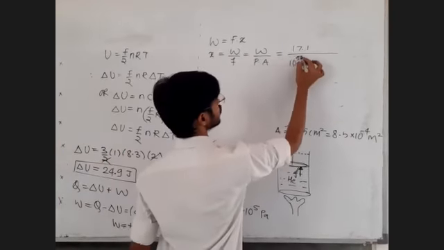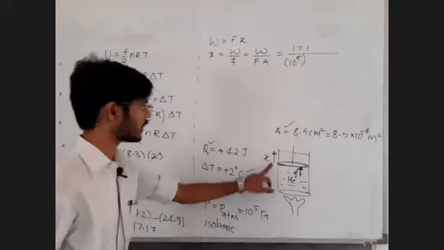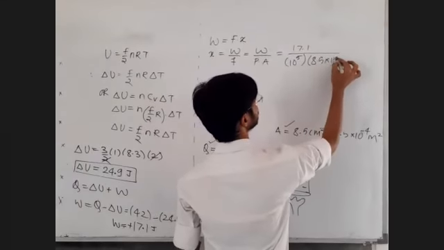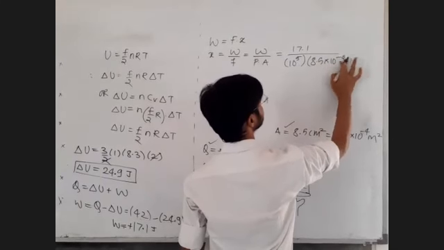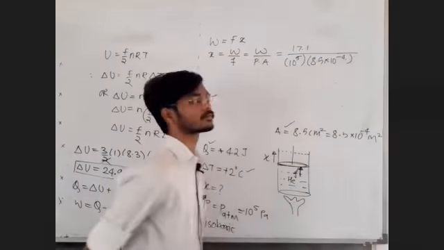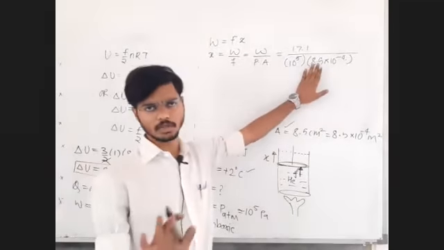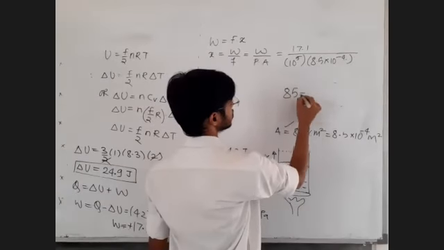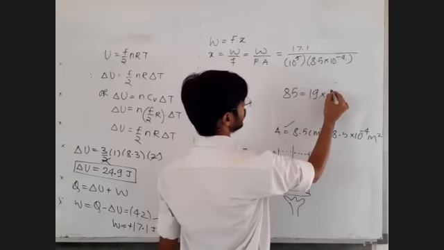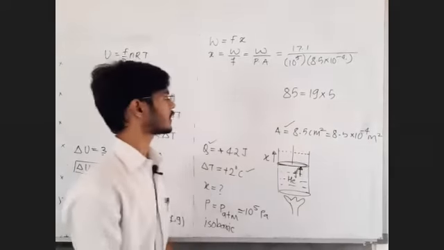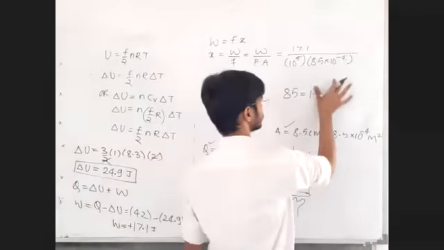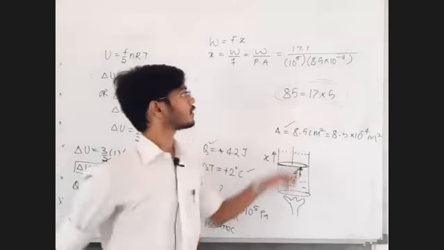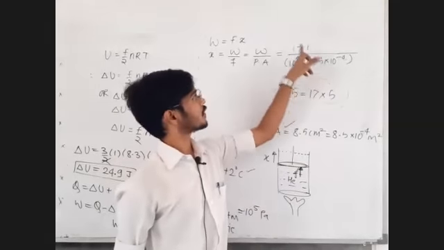The area is 8.5 into 10 raised to minus 4 meter square. No need to write units in the calculation. Dividing by 85 is not a big task. 85 can be replaced by 17 into 5. Divide by 17, divide by 5.